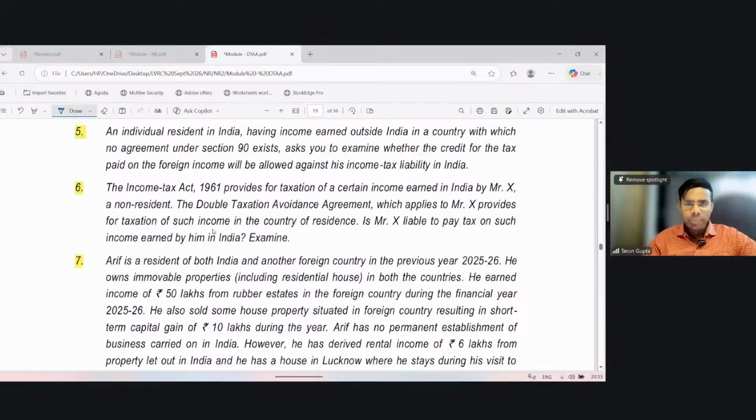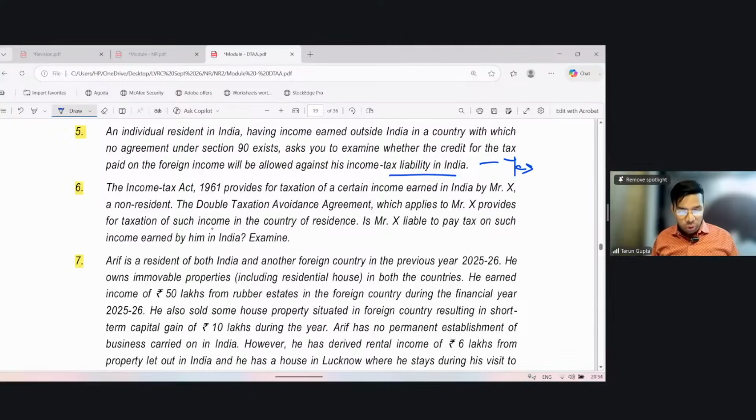Now question 5. Simple questions. An individual resident in India has income earned outside India in a country with which no agreement under Section 90 exists. You are asked to examine whether credit for tax paid on foreign income will be allowed against his income tax liability in India. Of course, the answer is yes. He shall be allowed the FTC because under Section 91, even if there is no double taxation agreement, relief is available.